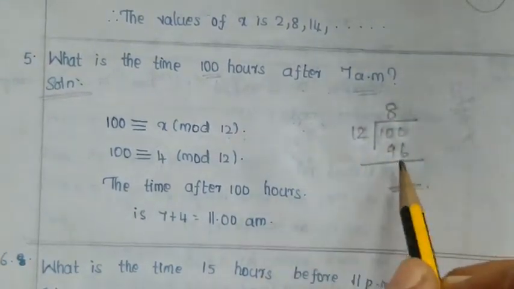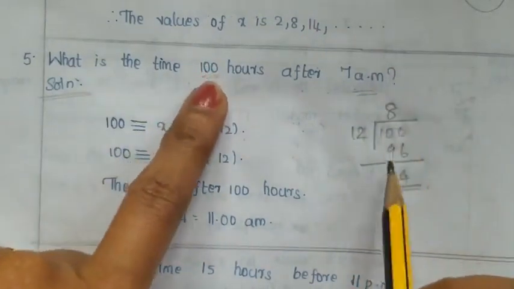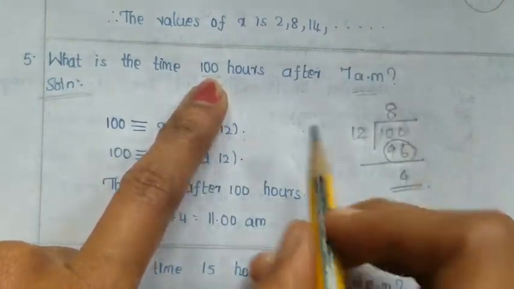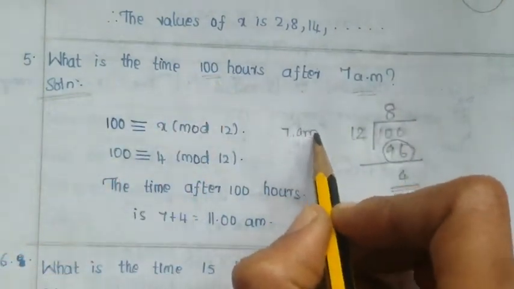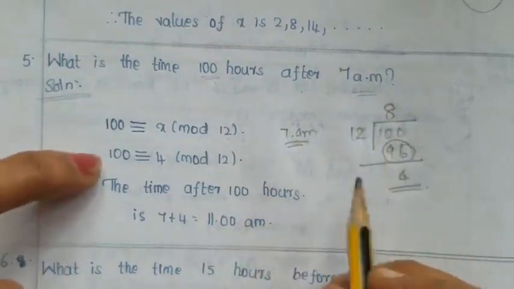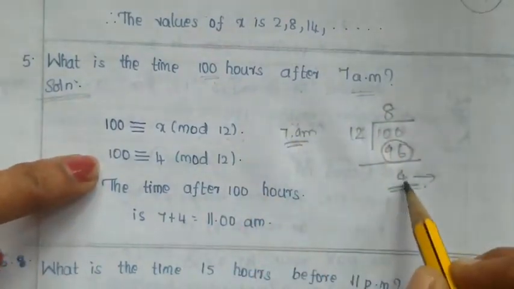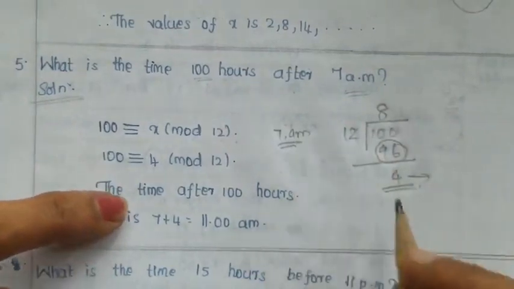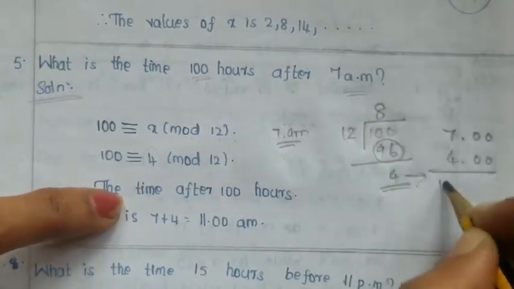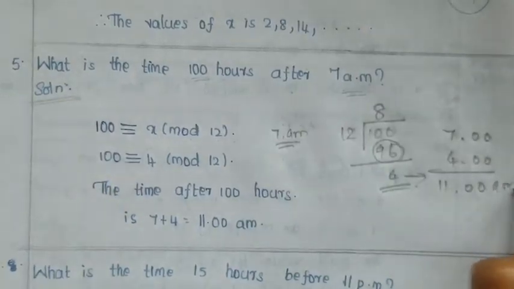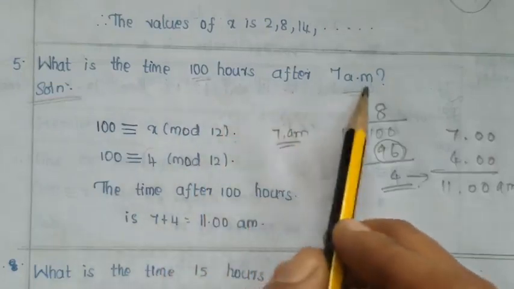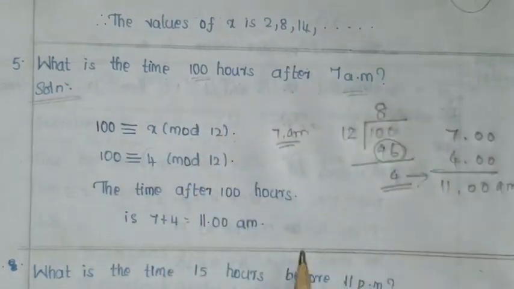So here, in this 100 hours, after 96 hours the time will be 7 a.m. After 96 hours, the time will be 7 a.m. Then how many hours remain? 4 more hours, isn't it? So after 7 a.m., add the 4 hours with this, and you will get 11 a.m. So 100 hours after 7 a.m. is 11 a.m. This is the answer.